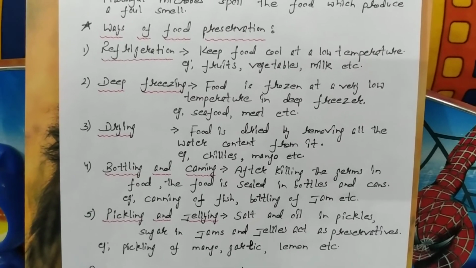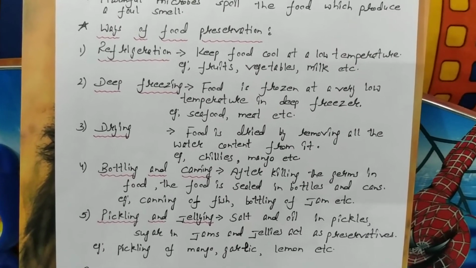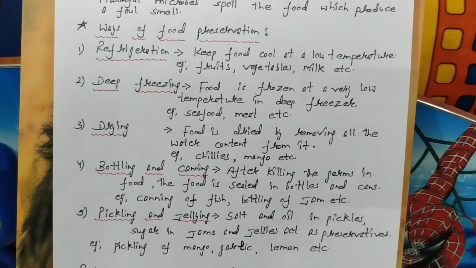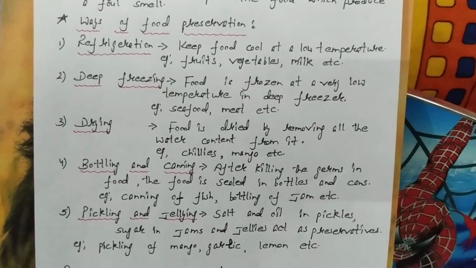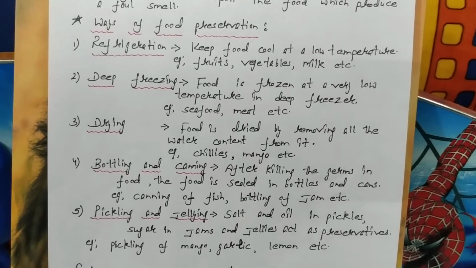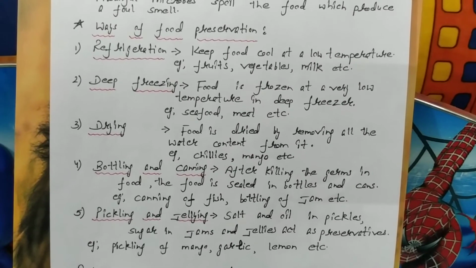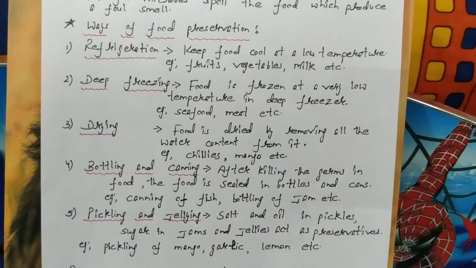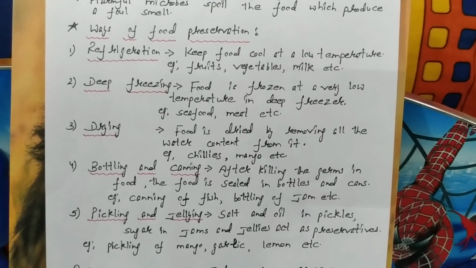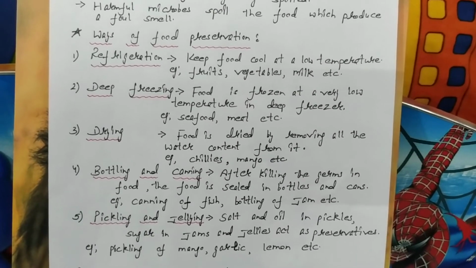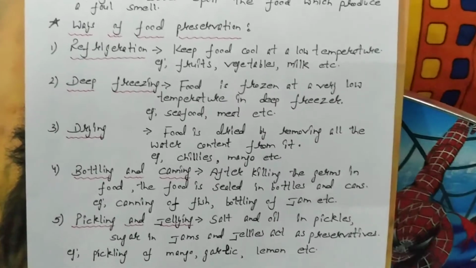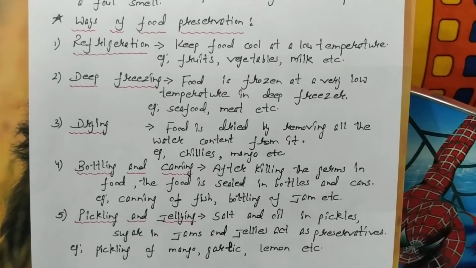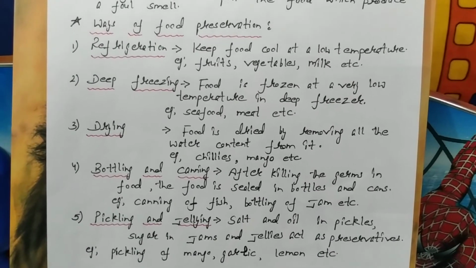So I just recapitulated all the topics given in chapter number 1, that is Food We Eat. So now you can read the chapter twice from the book, and you already have done the book exercise. Cross-check the book exercise. I will share the answers with you. And in our last video, I told you to do the written work. After this, we will do the question answers, and I will send the question answers you will do in your science notebook neatly in good handwriting.